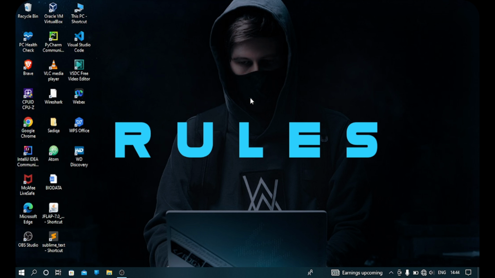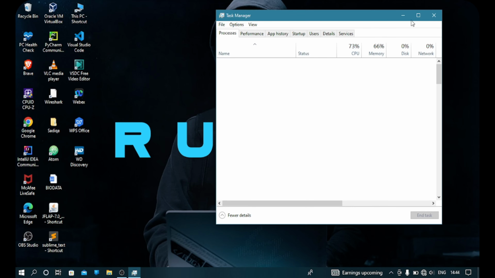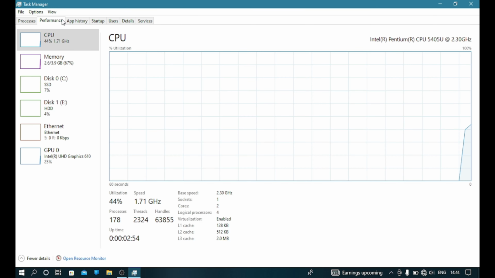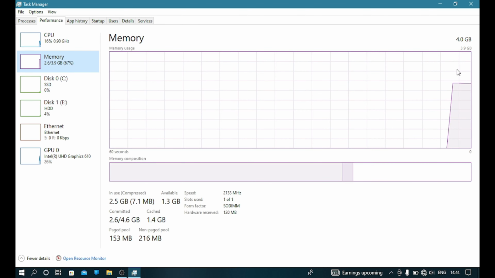So in this video I'm going to show you how to upgrade the RAM. Basically, in order to upgrade your RAM you need to first check what RAM is installed in your PC, the RAM size. For that you need to go to Task Manager. Just press Ctrl Shift and Escape on your keyboard. Task Manager will open, go to Performance and then go to Memory. As you can see here, 4 GB of memory is installed in my PC.